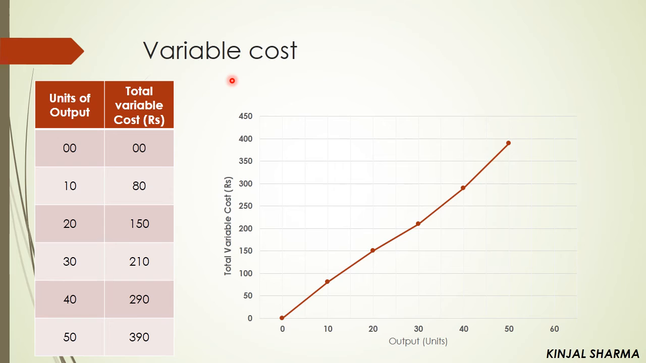Now comes variable cost. As the term itself suggests, the cost varies according to the quantity of production. The cost incurred on variable factors by the producer is called the variable cost. In the short run, if the quantity of production is increased, then your variable cost will also increase. If your quantity of production is decreased, then your variable cost will also decrease. And if your quantity of production is 0, then your variable cost will also be 0.